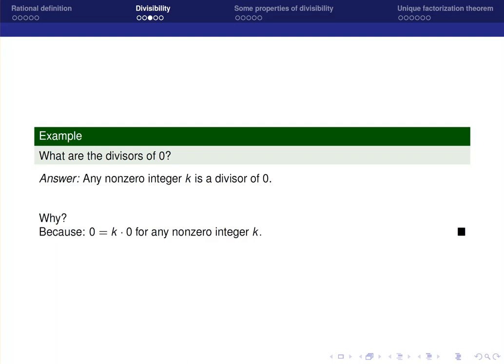If you don't know the answer, well, you should know that the divisors of 0 are any non-zero integer k. And the reason for that is because 0 is literally any non-zero number multiplied with 0 works. Why are we saying non-zero? We're saying non-zero because we don't want to run into problems eventually where we have to put 0 over 0 like this, because that's technically not even defined. So that's the reason why we're saying we want the integer to be non-zero.